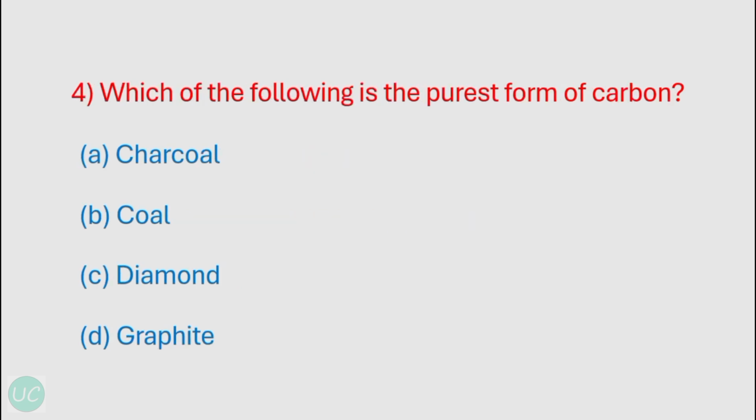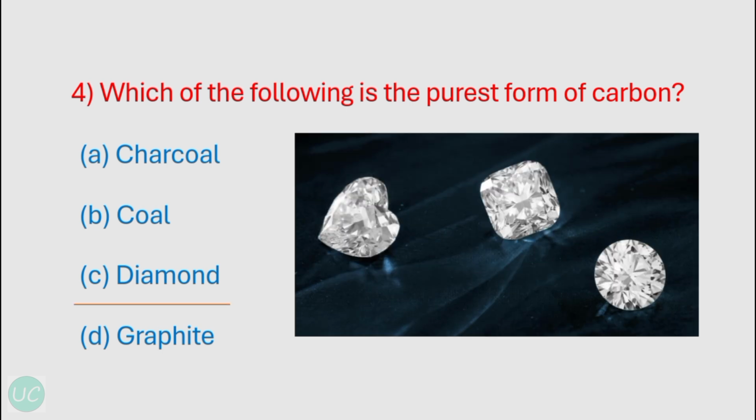Okay, our next question is which one of the following is the purest form of carbon? So the correct option is diamond. And regarding the other options, charcoal and coal contains a variety of impurities like sulfur, nitrogen, ash, etc. And regarding the graphite, although graphite looks like pure carbon, but it also has some impurities of calcium and silicate minerals, and these are present between the layers of graphite. Okay, so the correct option over here is diamond.